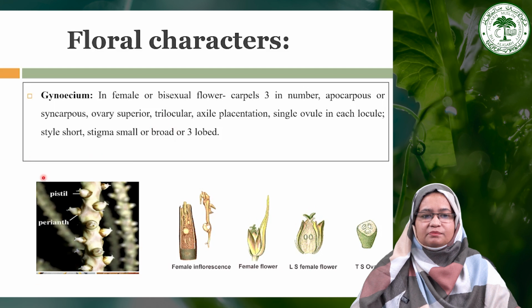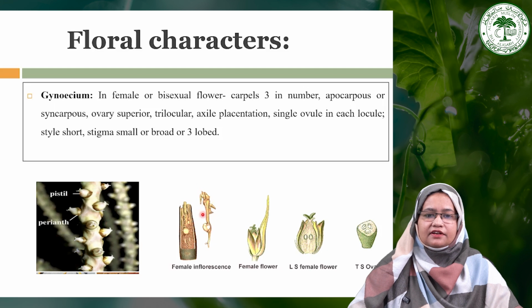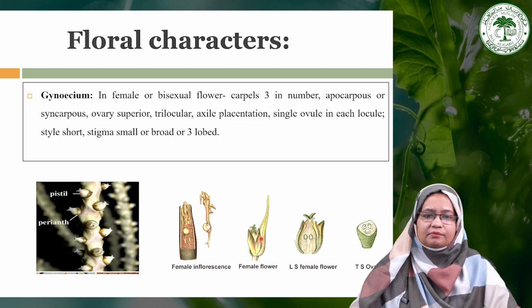In this particular image you can see this is the perianth, that is a very small perianth. This one is the pistil and this is the pistillate flower, which has a very short style in nature, and this is the female inflorescence in which the female flowers are arranged, and you can see here this is the female flower with bract, and the style is quite short.